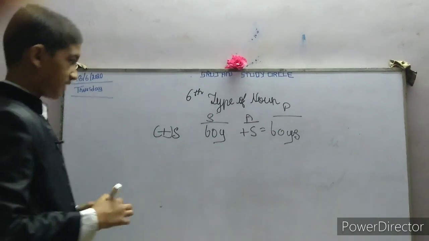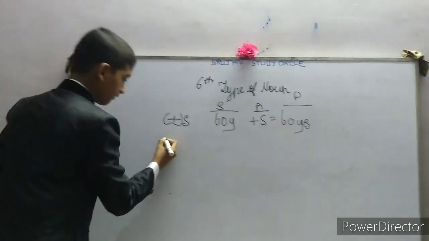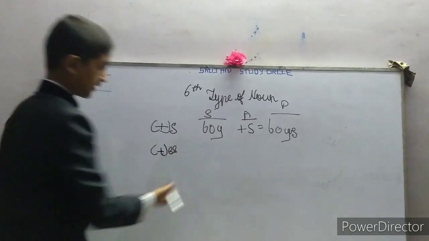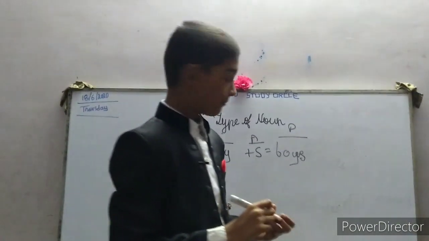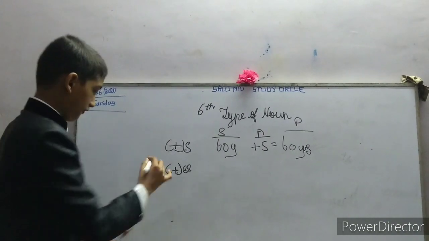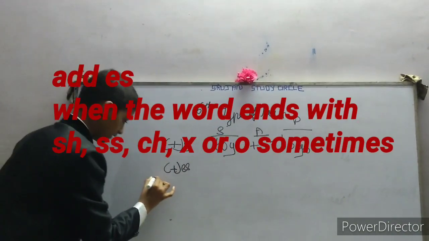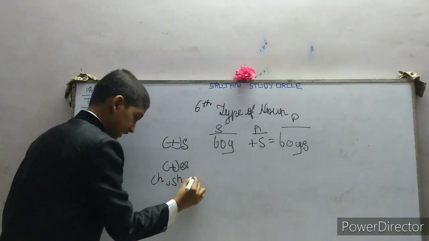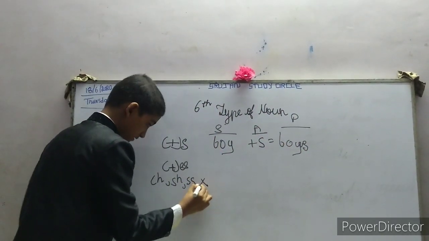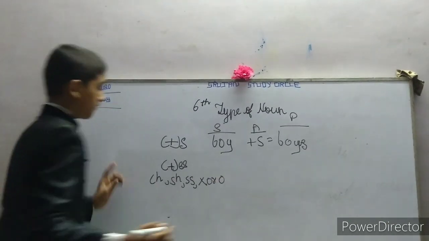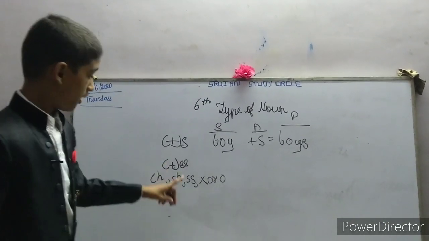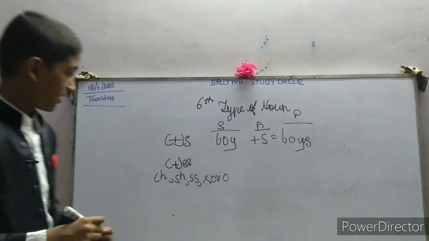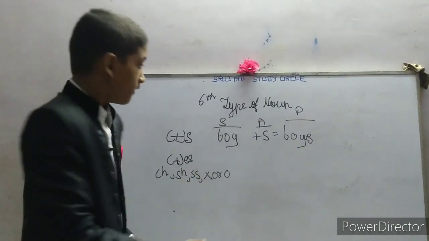In some situations, we have to add es. For example, when the word ends in only ch, sh, ss, sometimes x or sometimes o. When only these letters are the ending form, we have to add es.